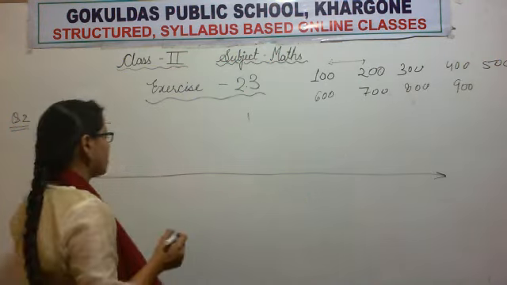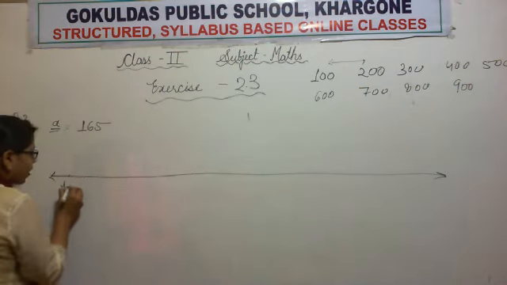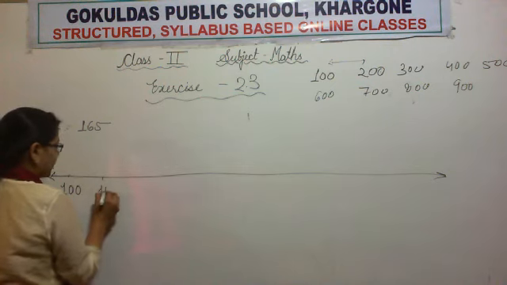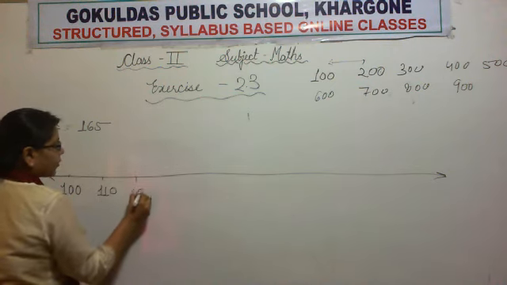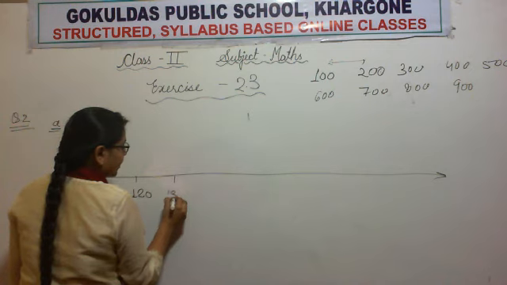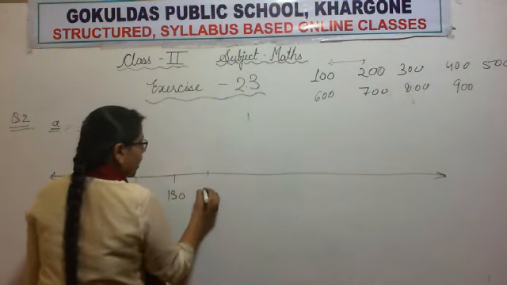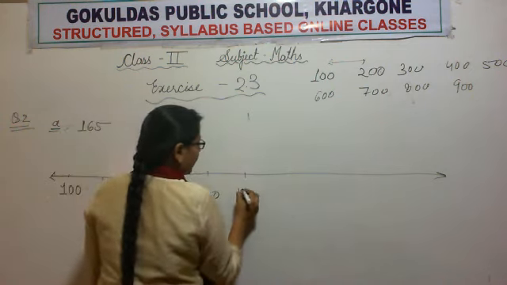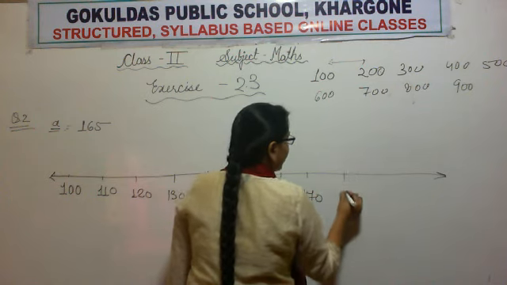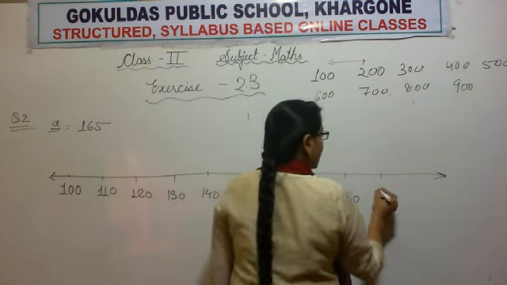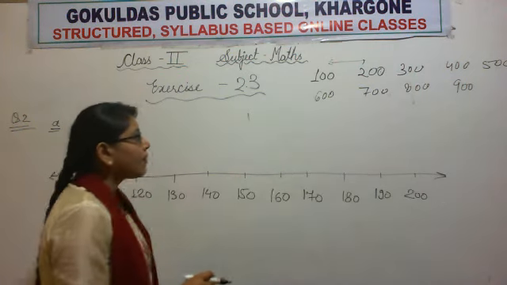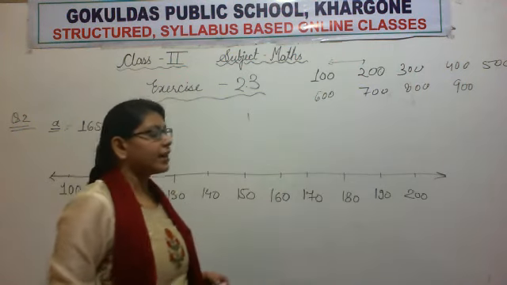So let's mark all the numbers there. 100, 110, 120, 130, 140, 150, 160, 170, 180, 190 and 200. We marked all these numbers which are lying between 100 and 200.